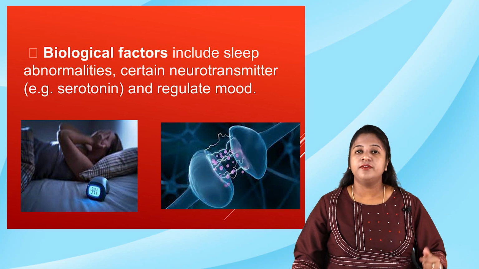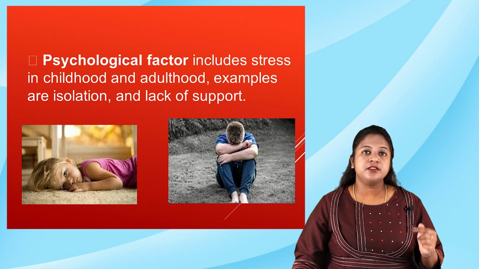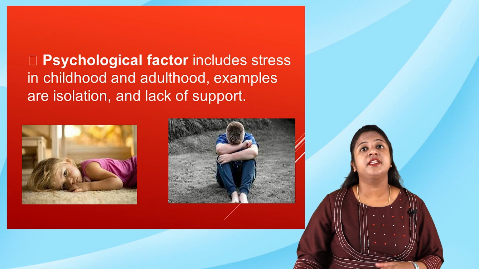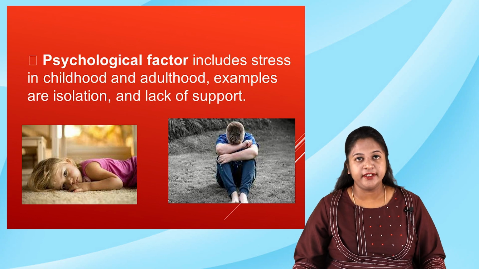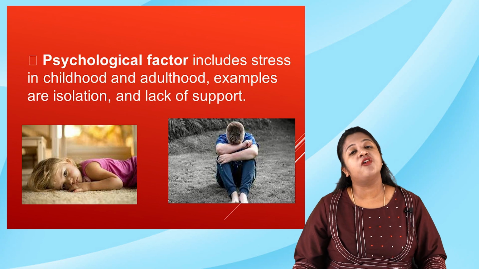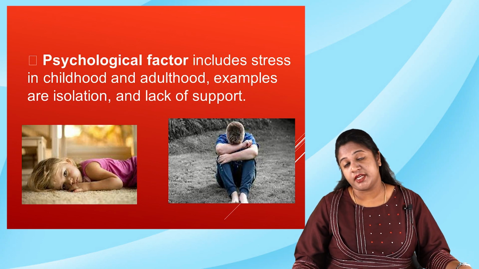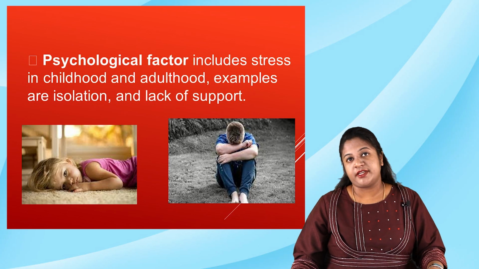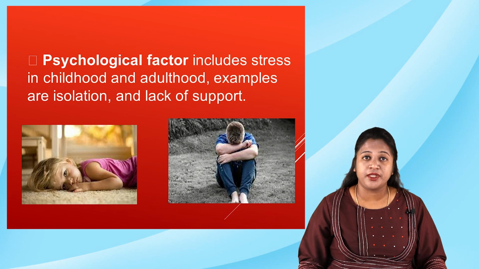Moving on to the third one, the psychological factors. Psychological factors include stress during the adolescent or childhood period. For example, it can be isolation or lack of support that the person experienced during early childhood or during the adolescent period. That is the psychological factor contributing to dysthymia.